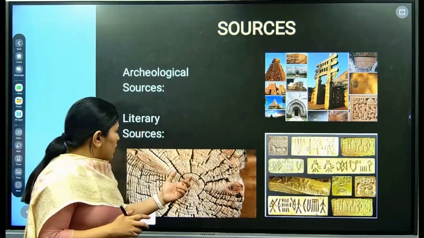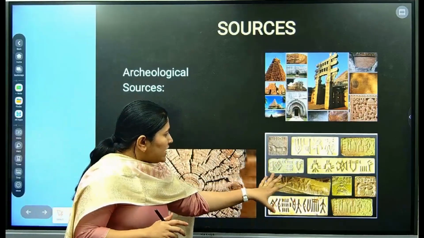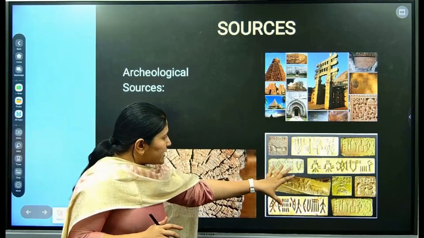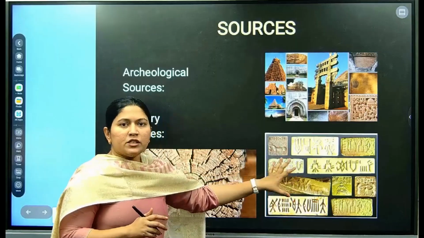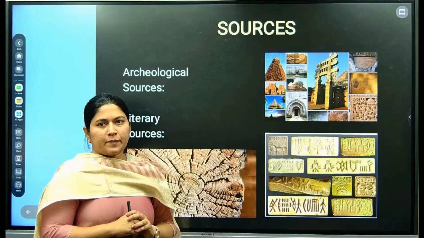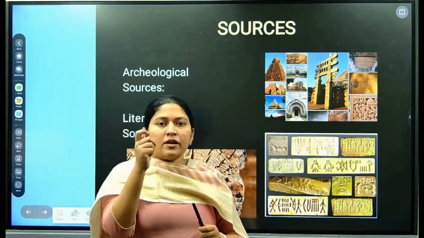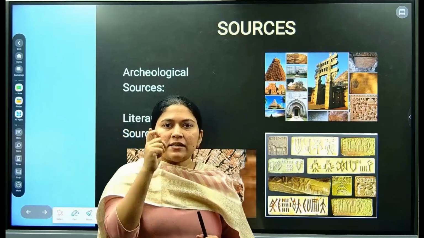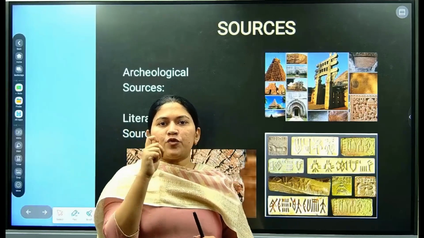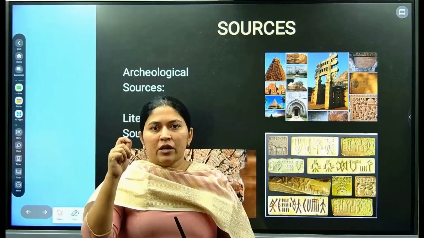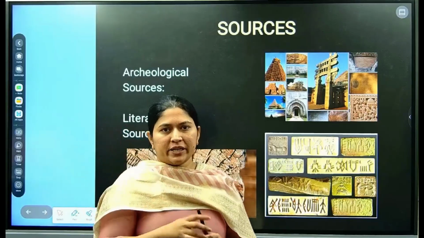Now you will ask, ma'am, how do we know that this script is from the Indus Valley Civilization? So there is a scientific method from which we analyze that this particular period is from this particular time, before common era or after common era.